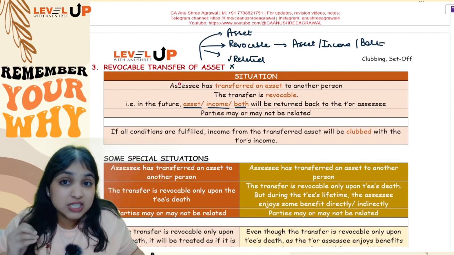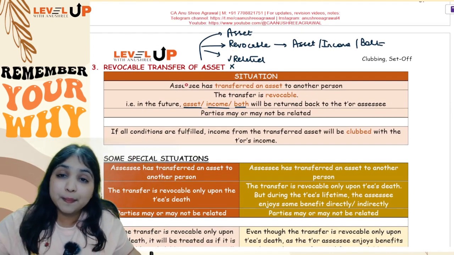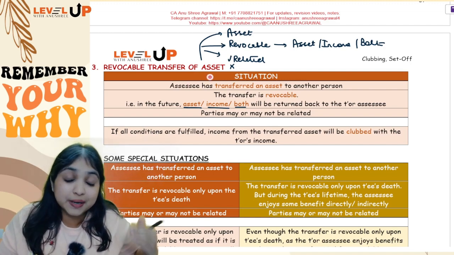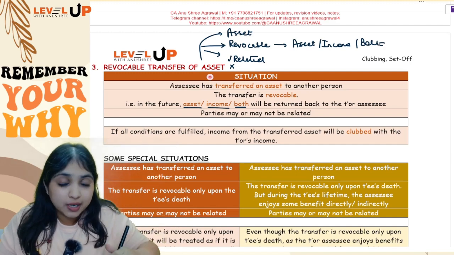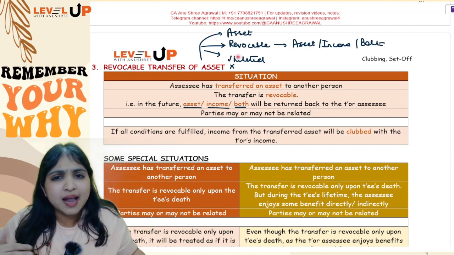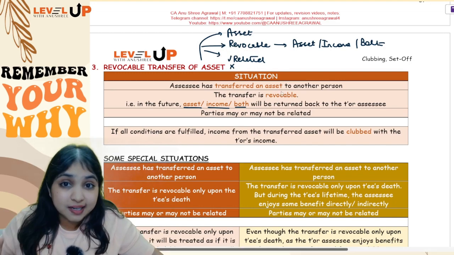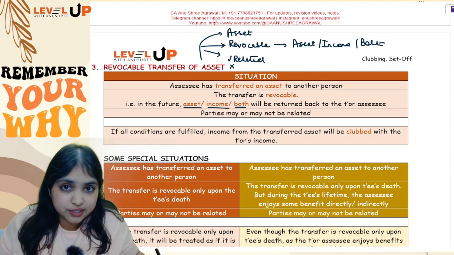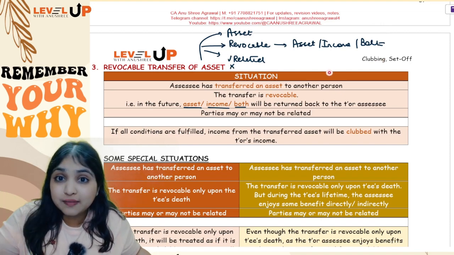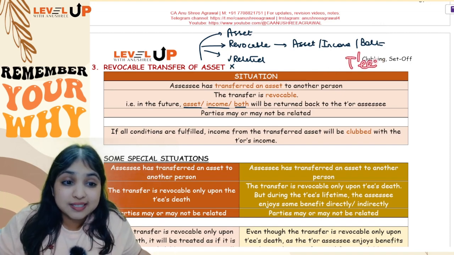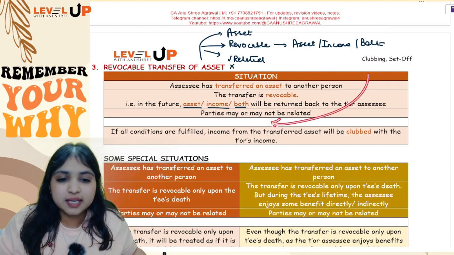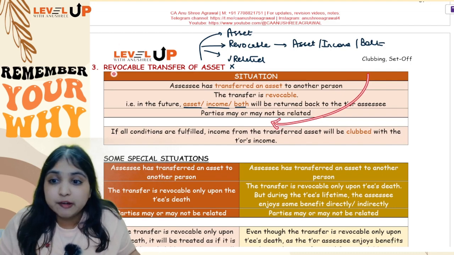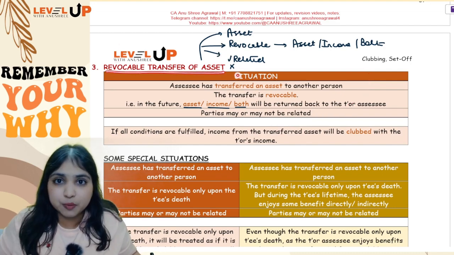So we are transferring the asset itself, but it is a revocable transfer. Revocable transfer means I am transferring the asset to you now, but later I want the asset back or I want income back or I want both back. Okay, and the parties may be related, may not be related, it doesn't matter. Now if I'm making a revocable transfer of asset to you, even though you are the one who's earning the income, the transferee's income will be clubbed with the transferor's income. Clubbing provisions will apply. So if it is a revocable transfer of asset, clubbing provisions will apply.